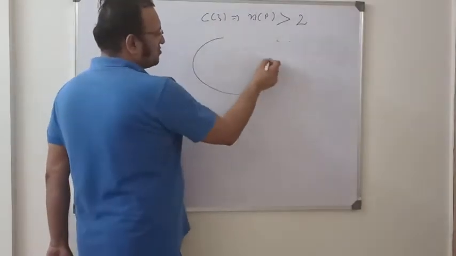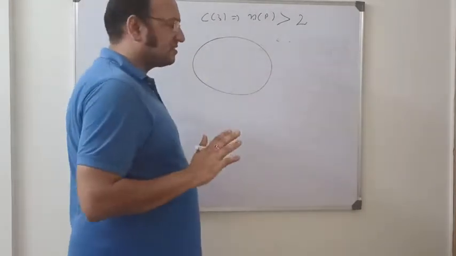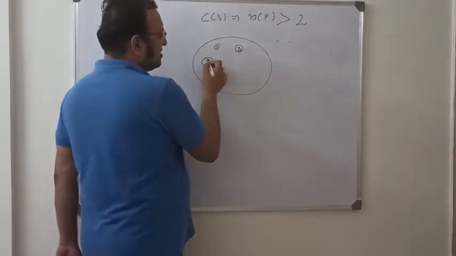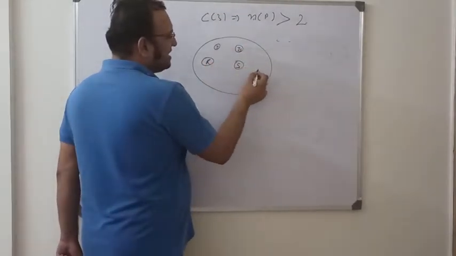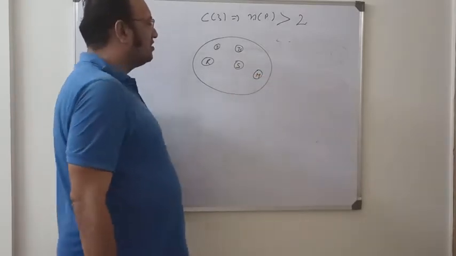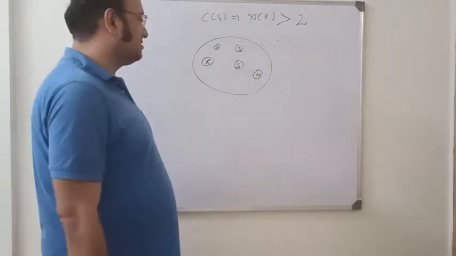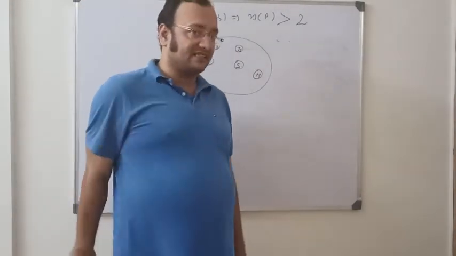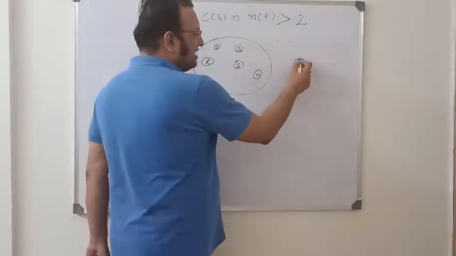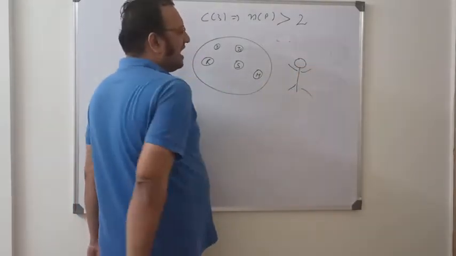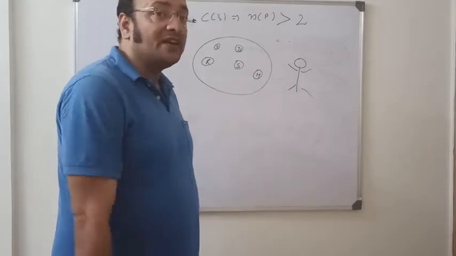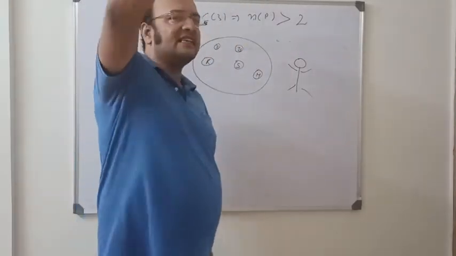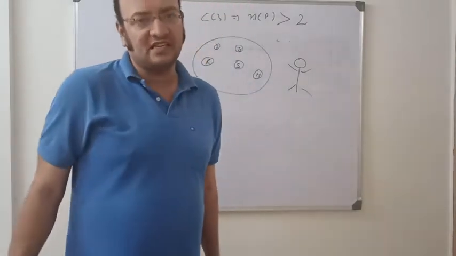Suppose this is a classroom and there are 5 students: John, Jessica, Rahul, Sita, Mohan. Suppose Rahul is the tallest boy in the class. And I am the teacher, standing here. And I ask a question: who is the tallest boy in the class? So John raises his hand and says, I am the tallest boy in the class.